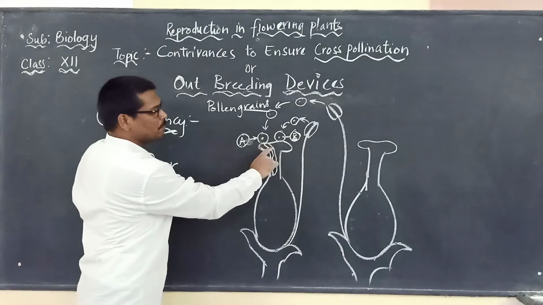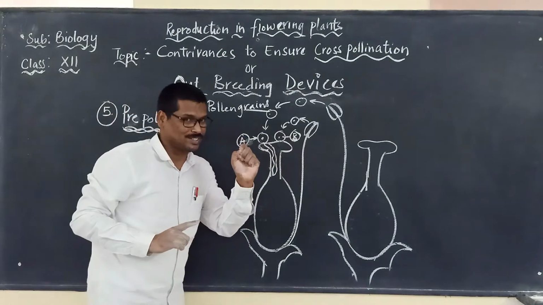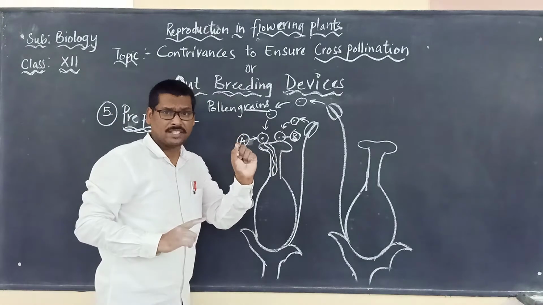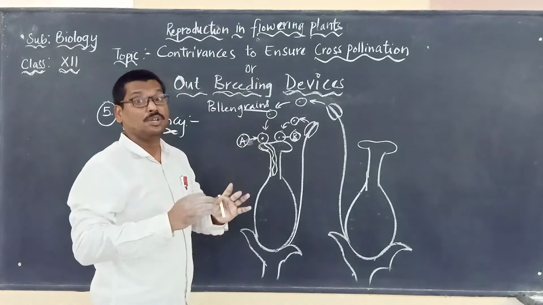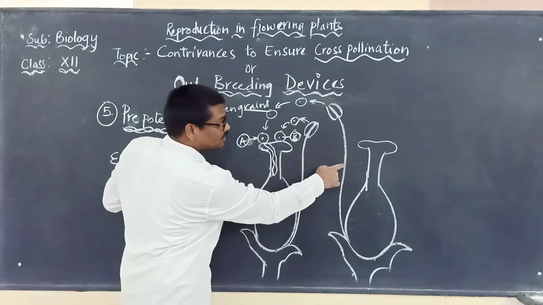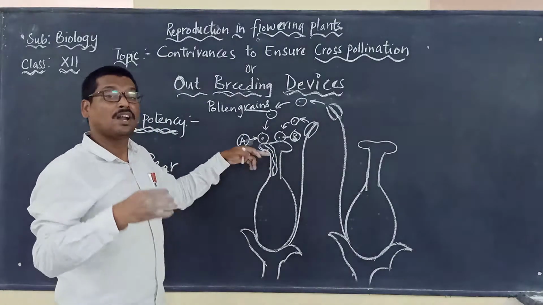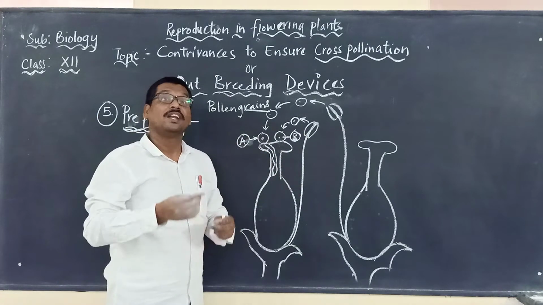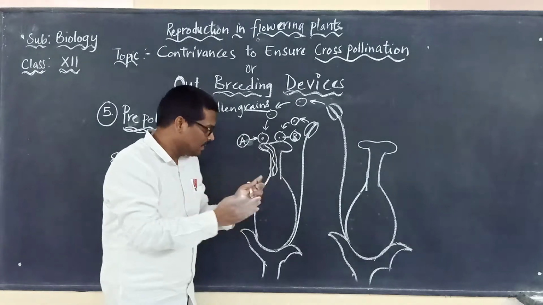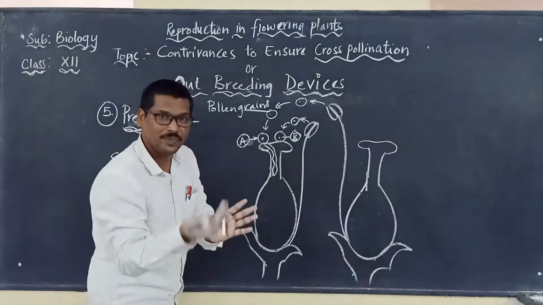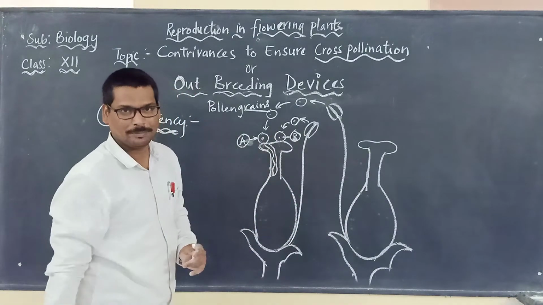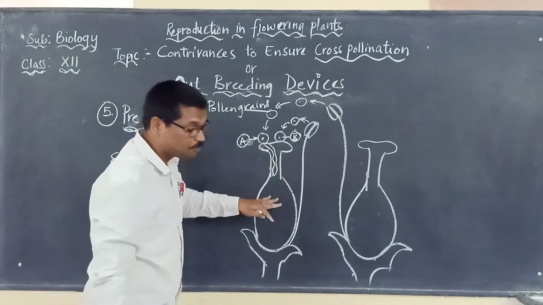One point you have to keep in mind here: suppose there is no chance of the pollen grains of another flower to fall on the stigma of this flower, then how will the pollination take place? During that time, this flower will prefer self-pollination. When will it prefer self-pollination?